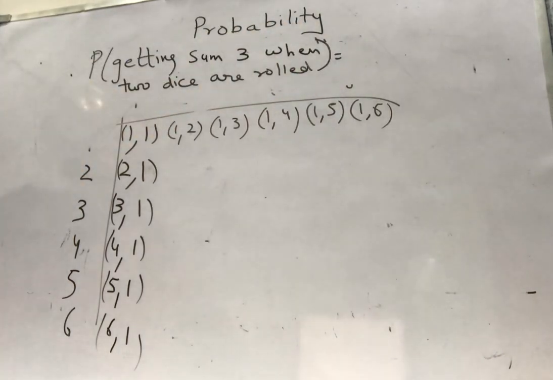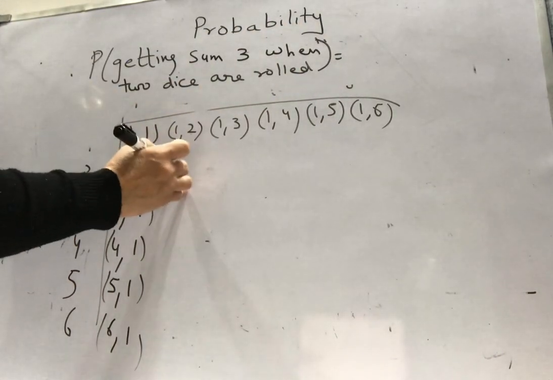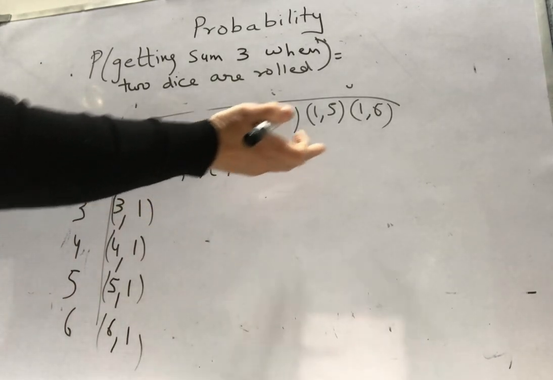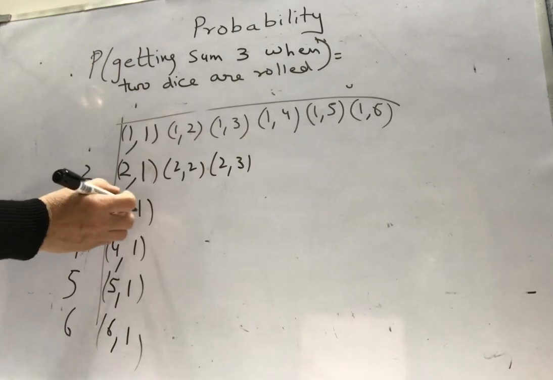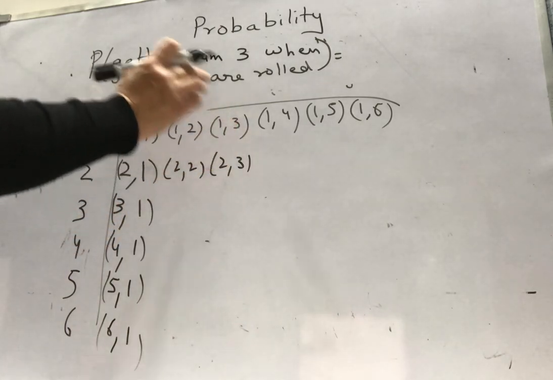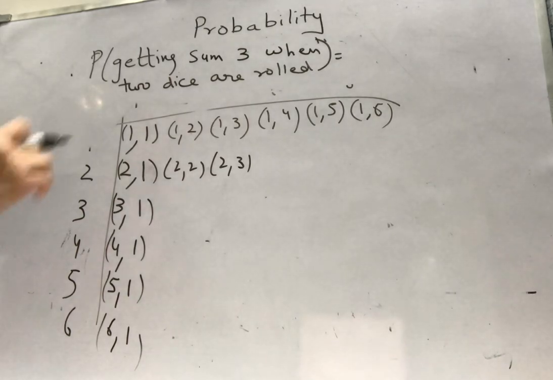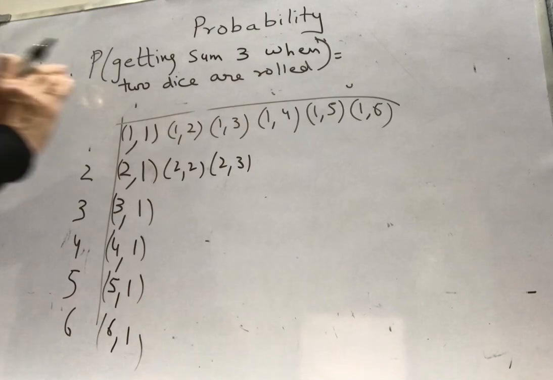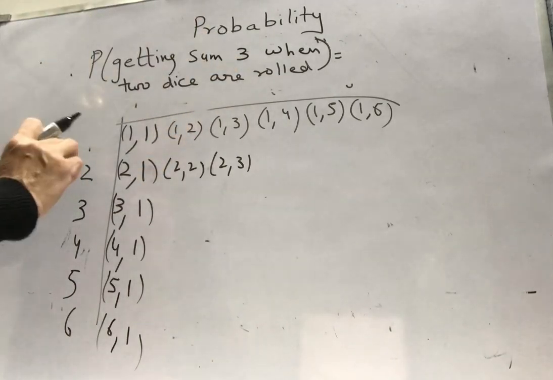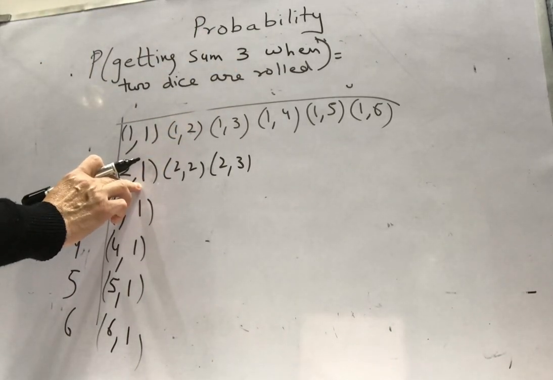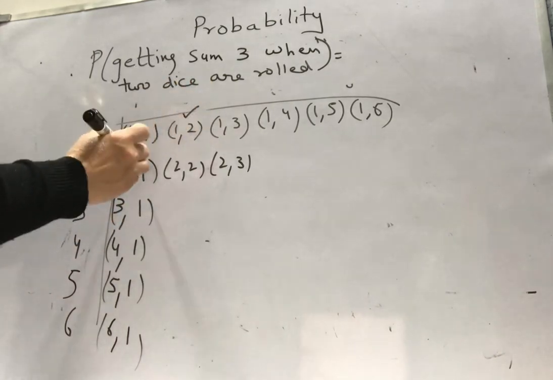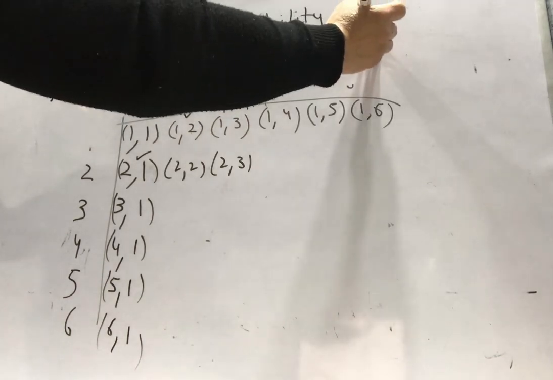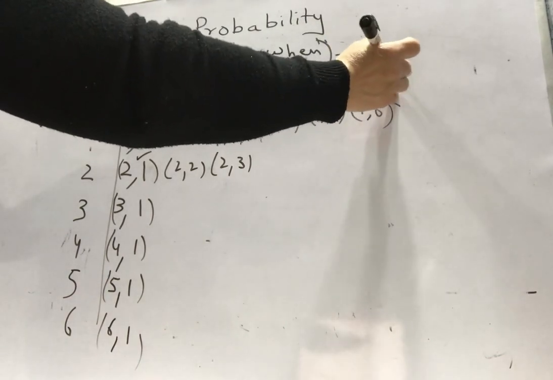So you can see here it will be 2, 2, 2, 3. So sum is increasing, and here the sum is 4. Here the sum is 4. I want sum 3. So you can check 1 plus 1 gives me 2. So I am not successful here. 1 plus 2 gives me 3. And 2 plus 1 also gives me 3. So I am successful how many times? 2 times. So after writing your formula, you can say 2 out of 36.